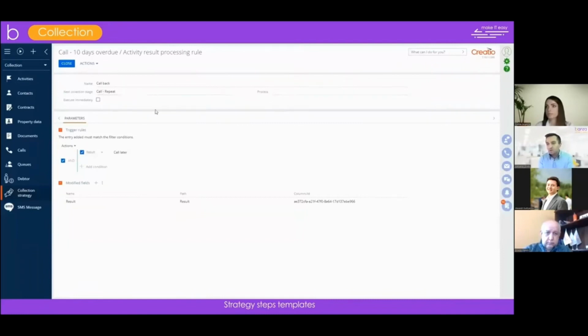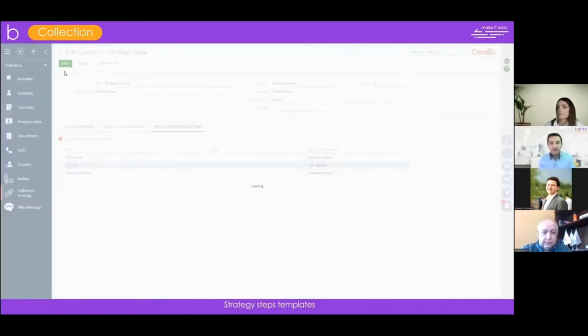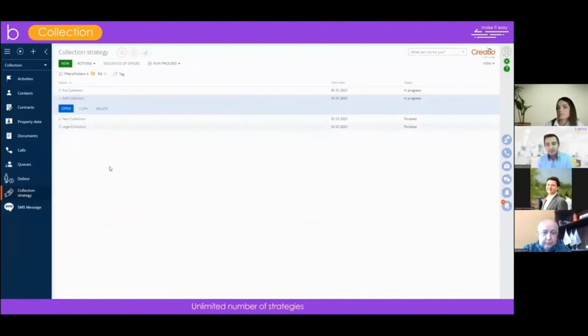So that's actually for the stage. And you can even configure an unlimited number of strategies, experiment, compare the results, and choose the best.